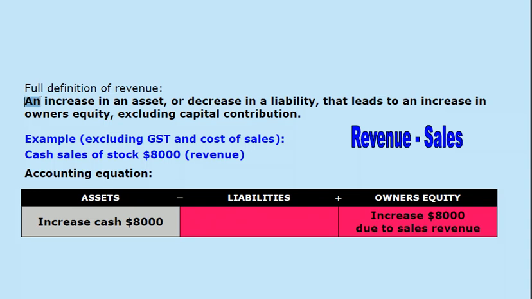So it does meet the definition of revenue, the full definition of revenue. An increase in an asset or a decrease in a liability, that part of it's irrelevant to this particular transaction, that leads to an increase in owner's equity. It's not a capital contribution. So this transaction, cash sales of stock, $8,000, that part of it certainly meets the definition of revenue.